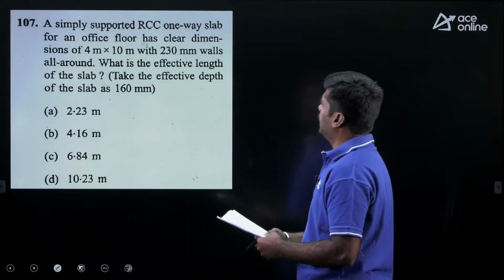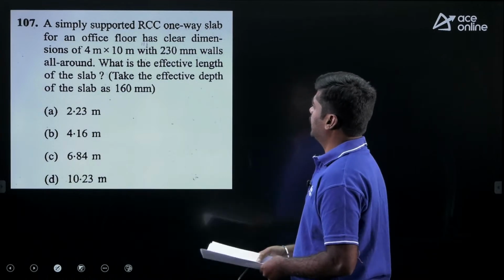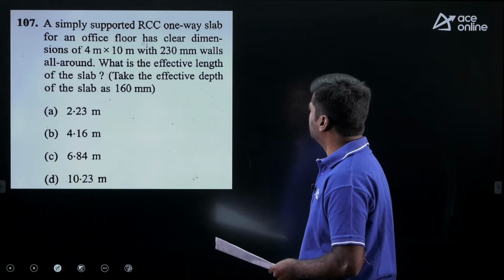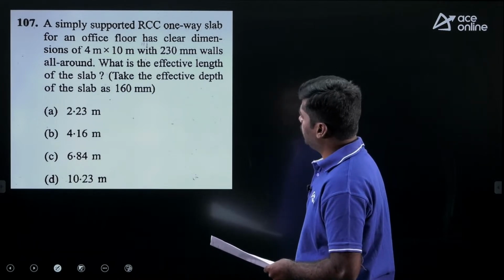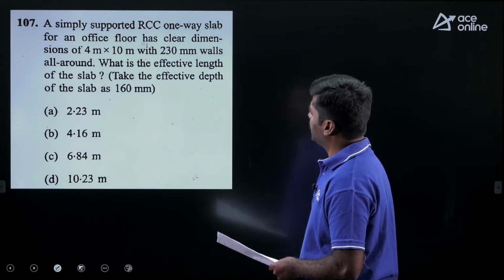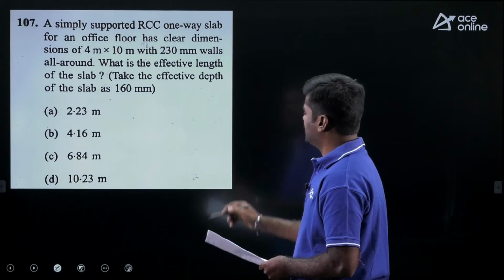A simply supported RCC one-way slab for an office floor has clear dimensions of 4 meter by 10 meter with 230 mm walls all around. What is the effective length of the slab? Take the effective depth of the slab as 160 mm.